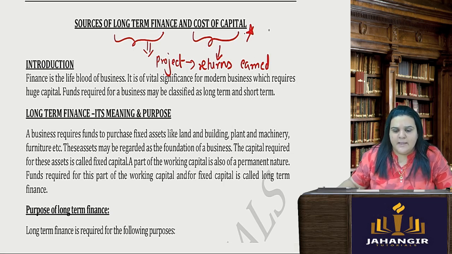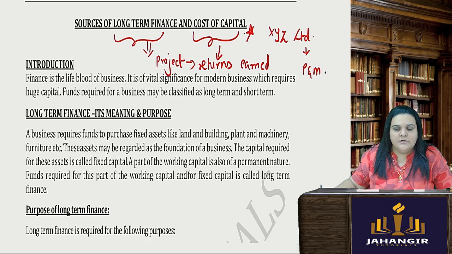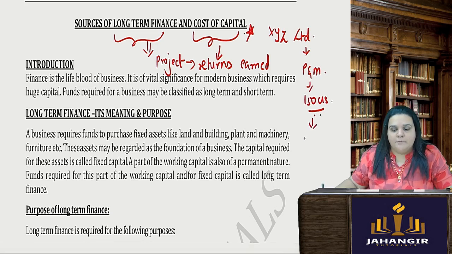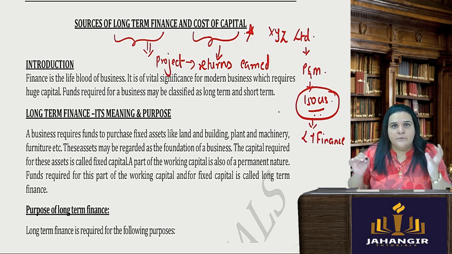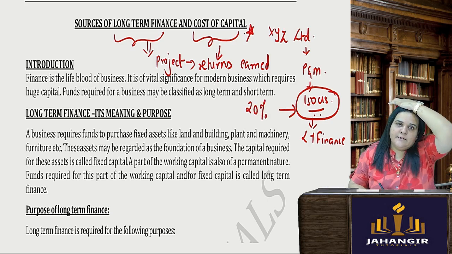So say for a company XYZ Limited, they are coming up with a project of buying a new plant and machinery. It is going to cost them some 150 crores. Obviously this amount is a huge capital amount. Capital amount means long-term finance. And with this particular machinery, with this particular plant which they are going to install, they are going to earn returns with their operations, and that return is going to be around 20% per annum.